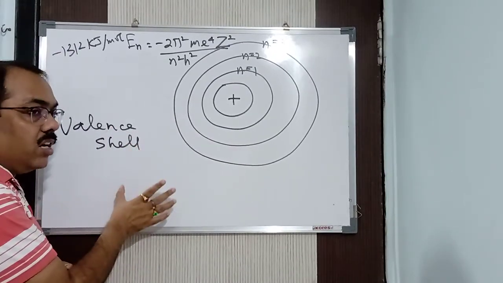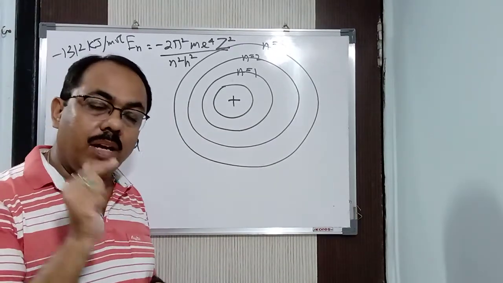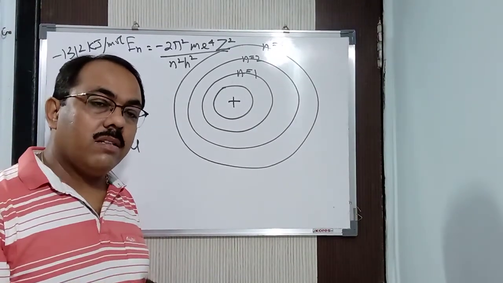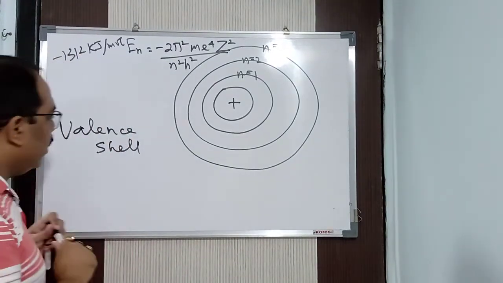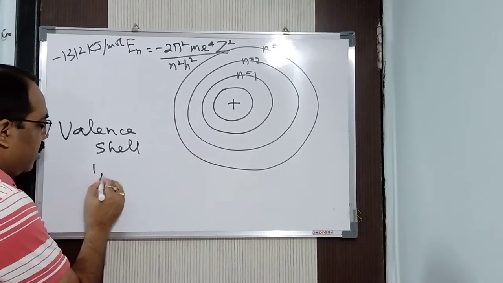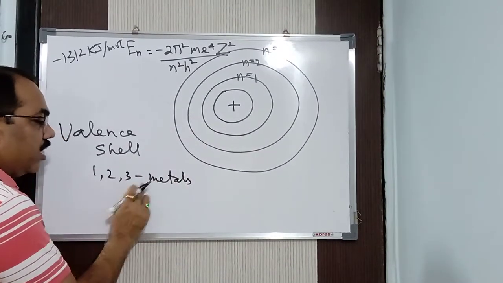So the valence shell determines the properties of that particular atom, whether the atom is a metal, non-metal, inert gas, metalloid, and so on. If the number of electrons in the outermost shell is 1, 2, or 3, it is a metal, because it has a tendency to lose electrons.